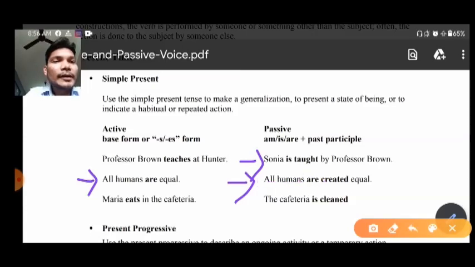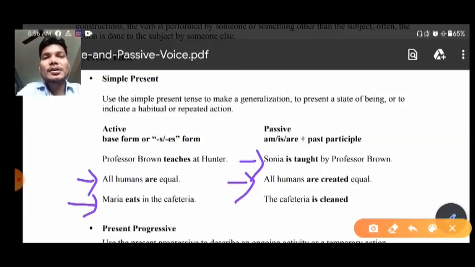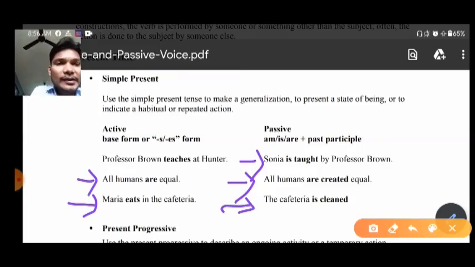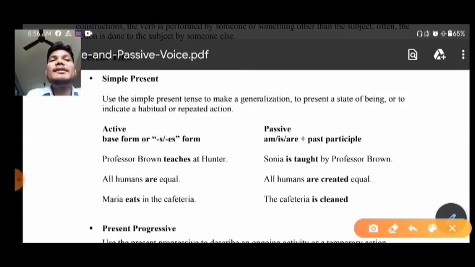Okay, now let us move forward. Maria eats in the cafeteria. If we want to make it passive, is it possible? No. Why? Because here the object is not given to us, but instead we can write this: the cafeteria is cleaned by someone. Okay, this is not the answer for this. Both are different sentences, but this is how you can make passive voice for each sentence. I hope that you understood.